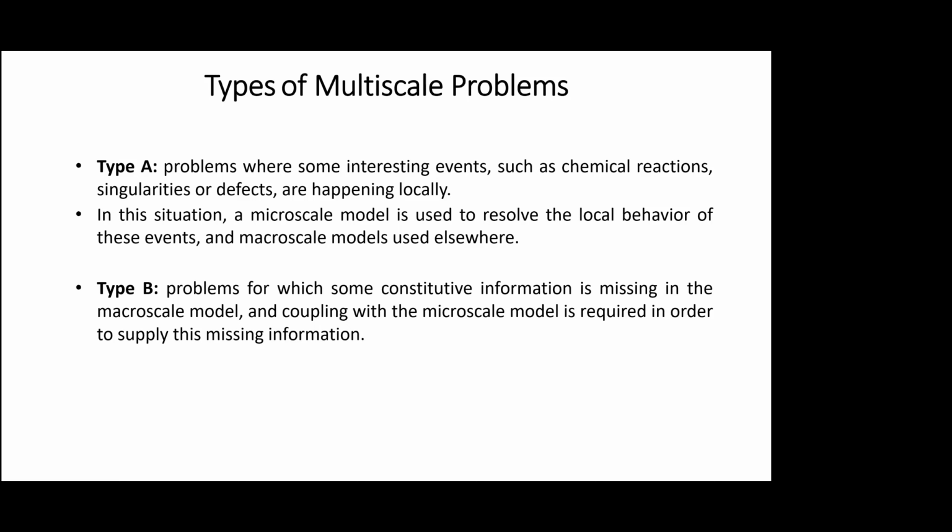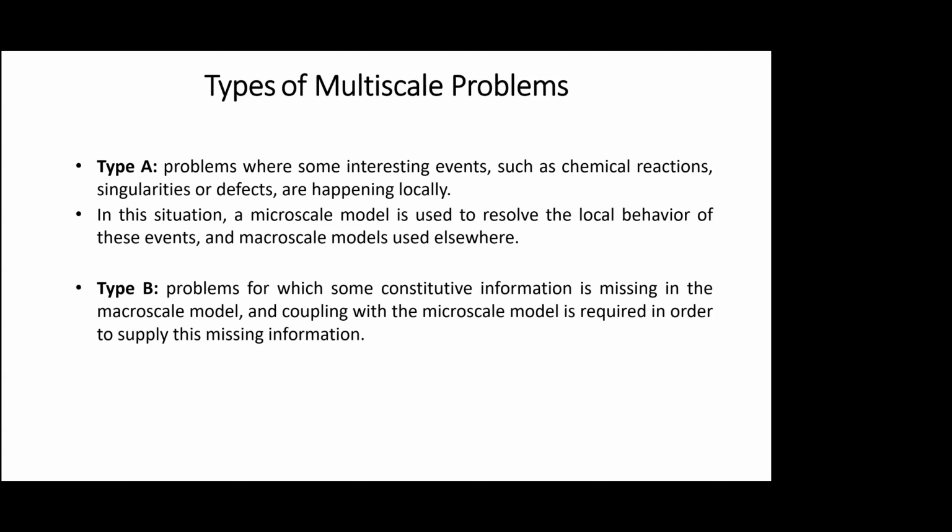The type B is basically problems for which constitutive information is missing in the macro scale model, and the coupling with the micro scale model is required in order to supply this missing information. So for example, suppose you are looking at macro scale fracture and you want to look at it under fatigue.